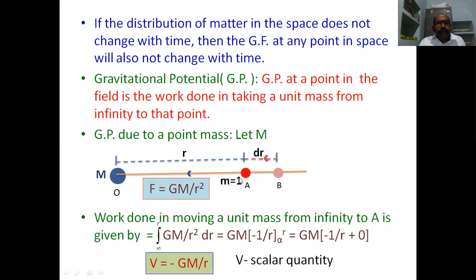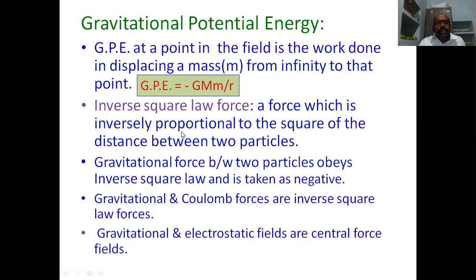Similarly, we can see the gravitational potential energy also. If the objects are far away, the gravitational potential is more, and at lesser distance, as r decreases, the gravitational potential also decreases.